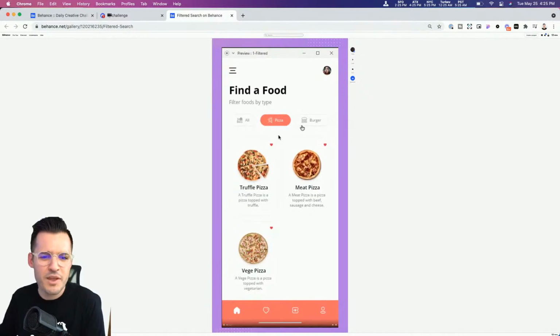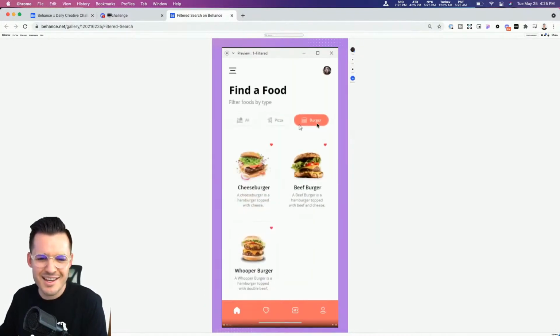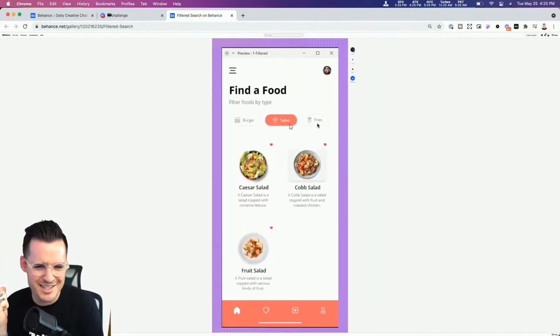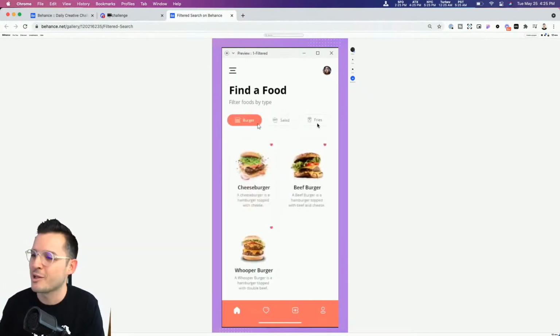Oh, I like that you put icons in the tags. That's a beautiful design decision. It looks flawless. It looks seamless.